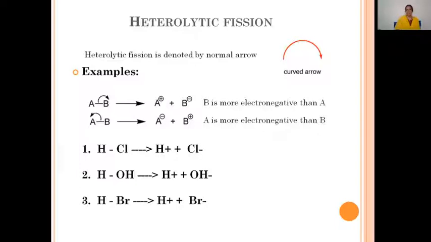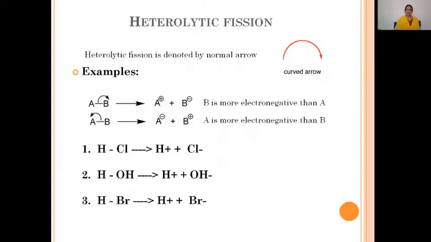The positively and negatively charged ions produced during the heterolytic bond fission of a covalent bond in organic molecules result in the formation of ions. Positive ions produced during heterolytic fission are called electrophiles, and the negatively charged ions produced during heterolytic bond fission are called nucleophiles. So two types of ions are produced during heterolytic bond fission: positively charged ions are called electrophiles and negatively charged ions are called nucleophiles.